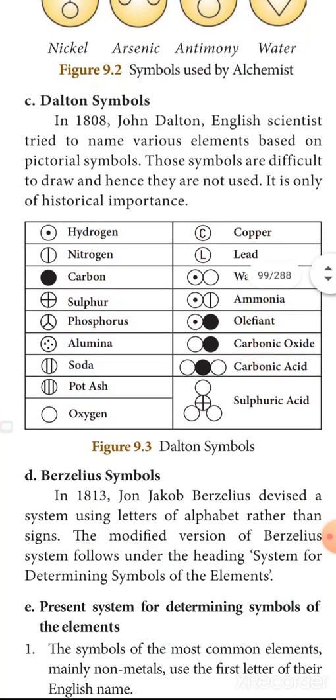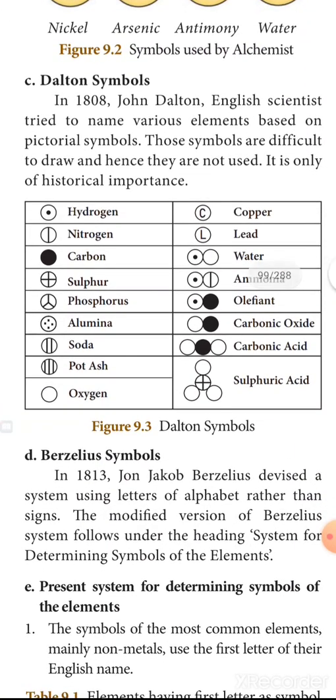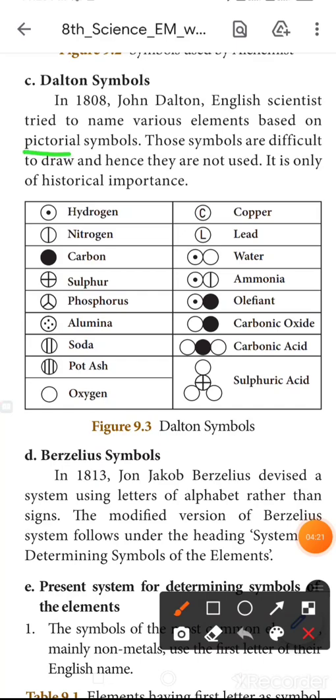Next, Dalton symbols. In 1808, John Dalton, an English scientist, tried to name various elements based on pictorial symbols. Those symbols are difficult to draw and hence they are not used. It is only of historical importance. Pictorial symbols, the drawings, are not applicable all the time. So Dalton symbols are also neglected.